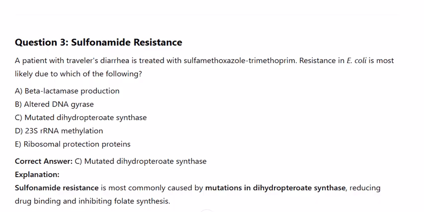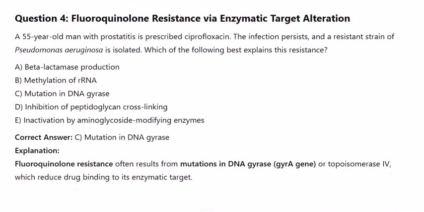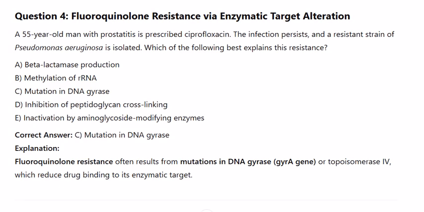Mutated dihydropteroate synthase. Explanation. Sulfonamide resistance is most commonly caused by mutations in dihydropteroate synthase, reducing drug binding and inhibiting folate synthesis. Question 4. Fluoroquinolone resistance via enzymatic target alteration.